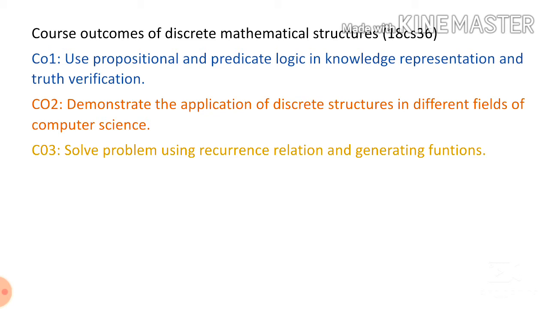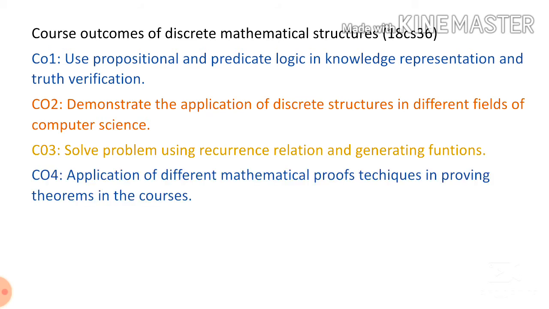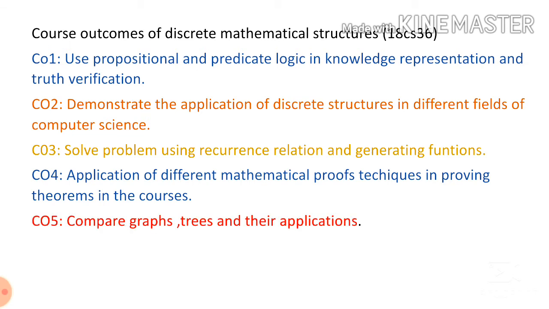Next, CO4: application of different mathematical proof techniques in proving theorems in the courses. Next, CO5: compare graphs, trees and their applications. The last topic is graph theory, an introduction to graph theory, trees and their applications. So these are the 5 COs of 18CS36.